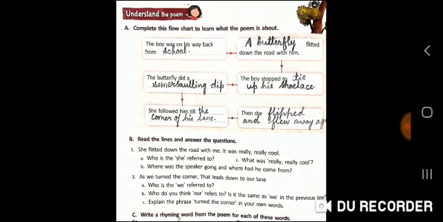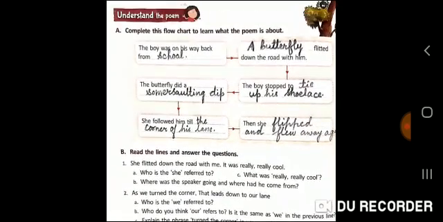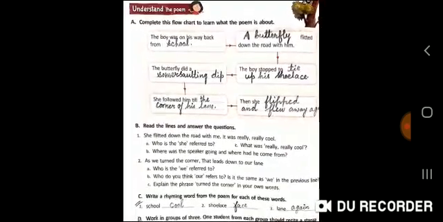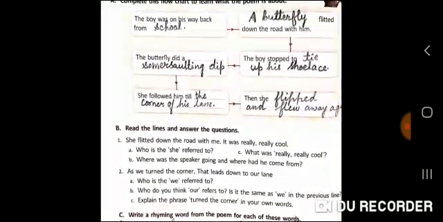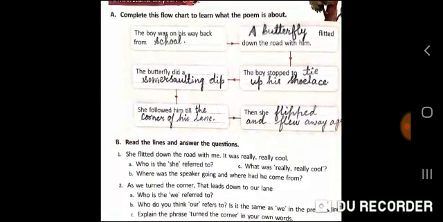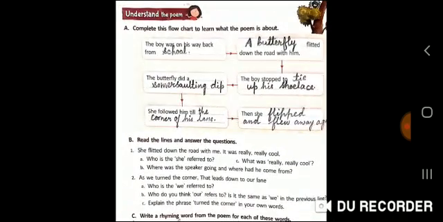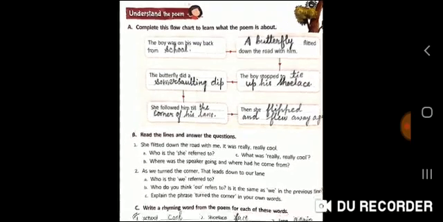Understand the poem. The question answers that we are going to discuss, or any bookwork that we are going to discuss on the basis of this poem, will be based on an understanding of the poem. Since this is a non-evaluative topic, we will not be writing anything in our notebook. If you wish to write it somewhere else for practice purpose, you can, but we will not have any writing for this particular poem. All right, so let's start.